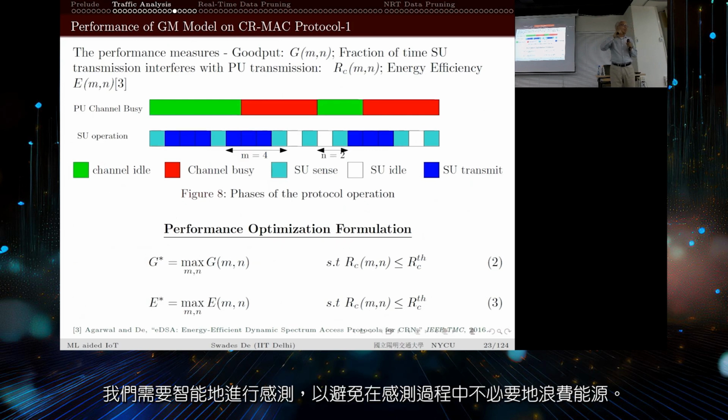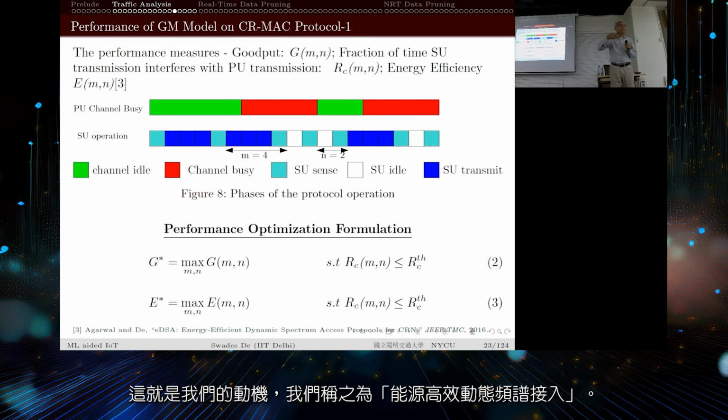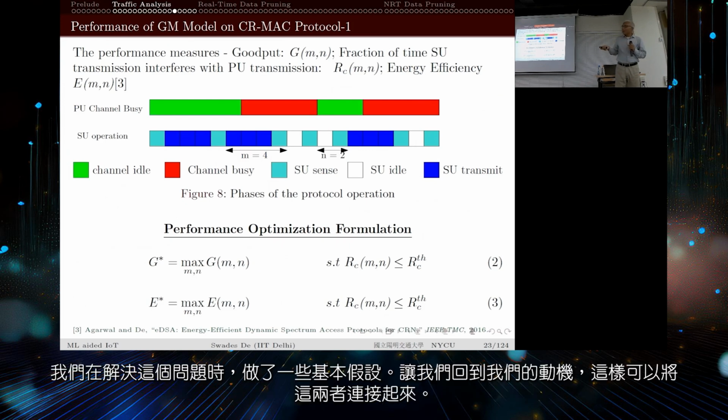So I need to sense intelligently so that I don't waste energy unnecessarily in sensing. That was our motivation. We called it energy aware, energy efficient dynamic spectrum access. Now to do that problem, we made a basic assumption.